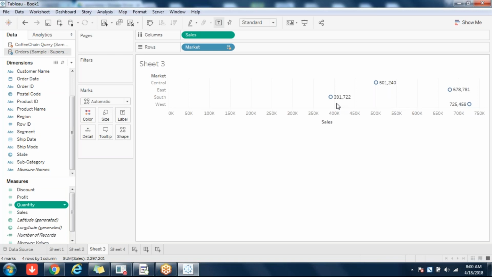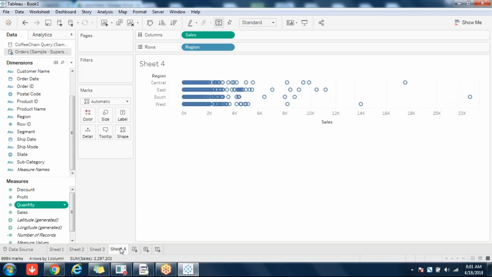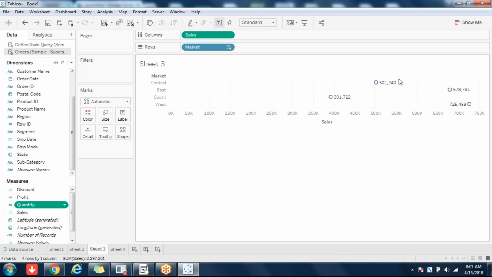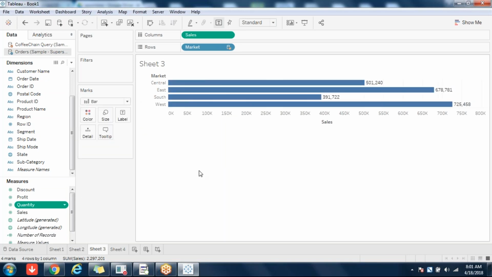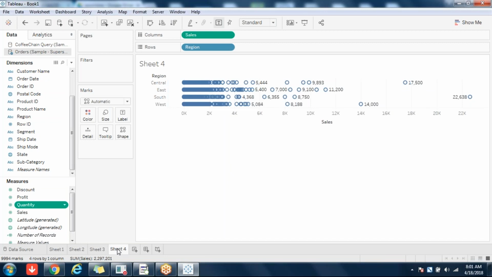So by default, blending will happen only at aggregate level. It will not happen at detail level. So always remember that. It will happen only at aggregate level. Here only the mark type changed. Sum of sales becomes sales, but still you are seeing the aggregate value only. I'll click on bar. Good, clear. So shall we proceed?